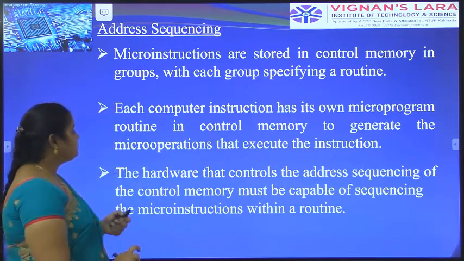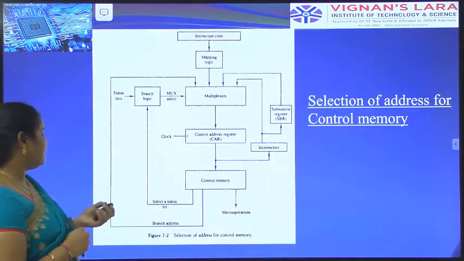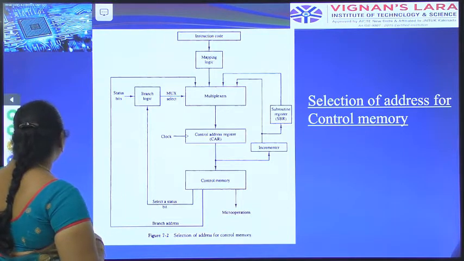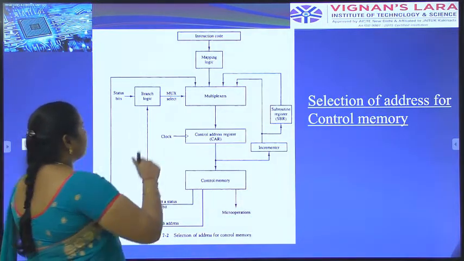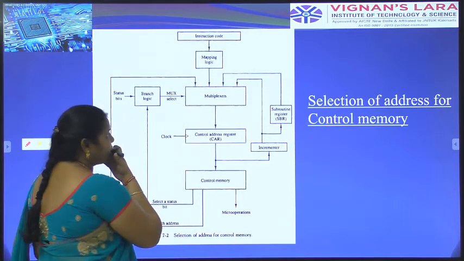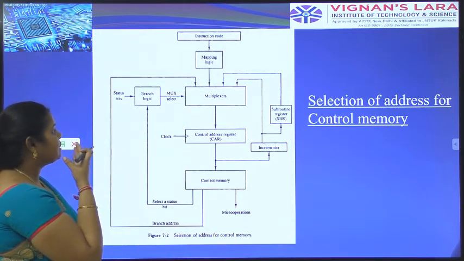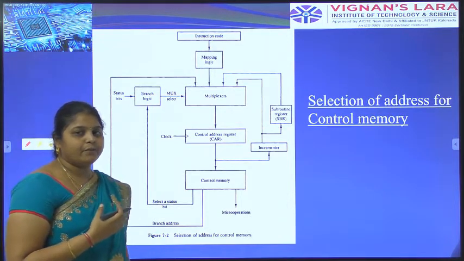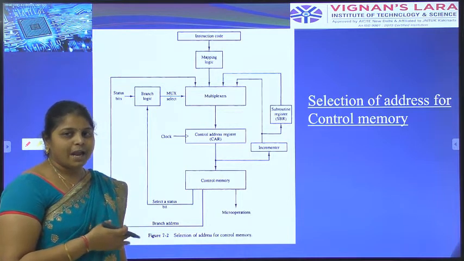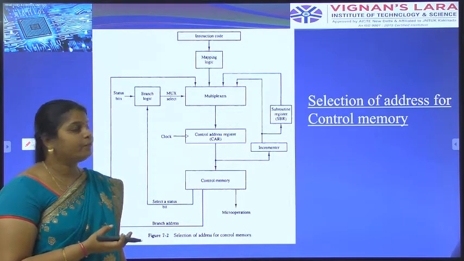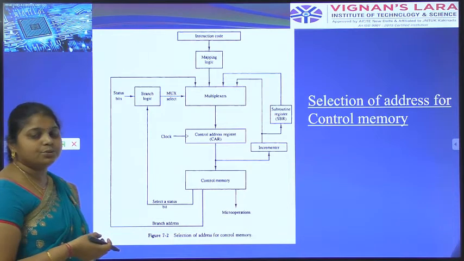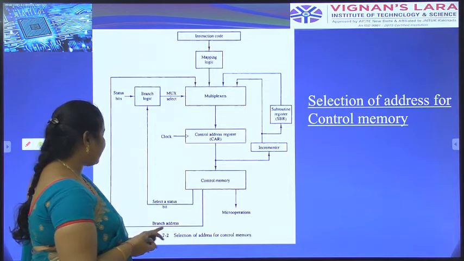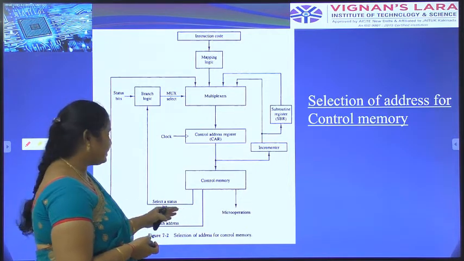Here the diagram is for the selection of the address of the control memory. From the instruction code we have to start the address of the control memory and then place it in the mapping logic. What is a multiplexer? It transfers information from source to destination, from one end to another. The multiplexer takes inputs from several sites, that is, from the control memory branch address, and next selects a status bit.